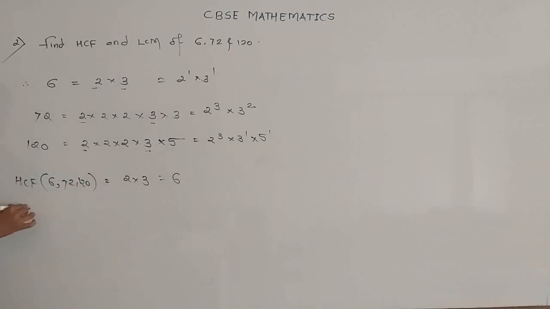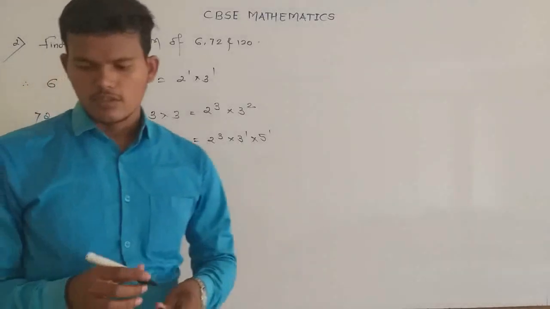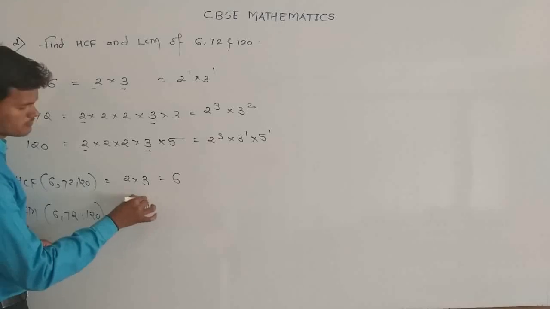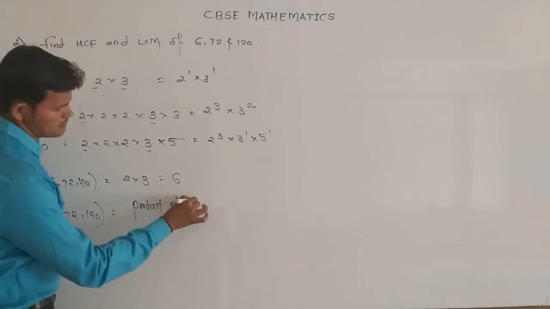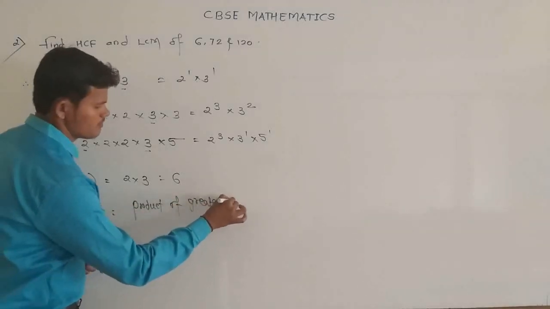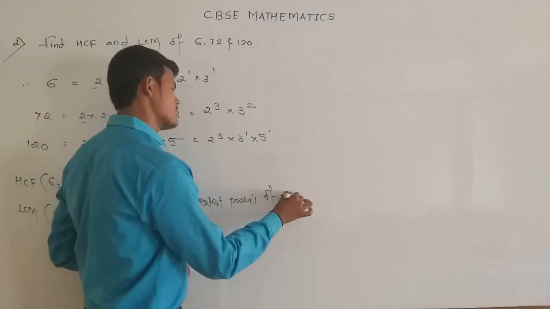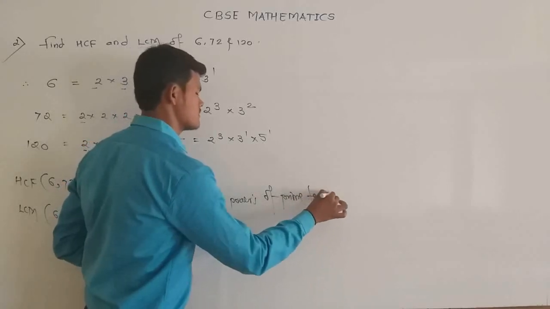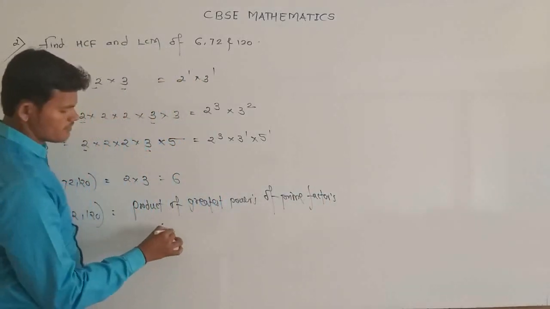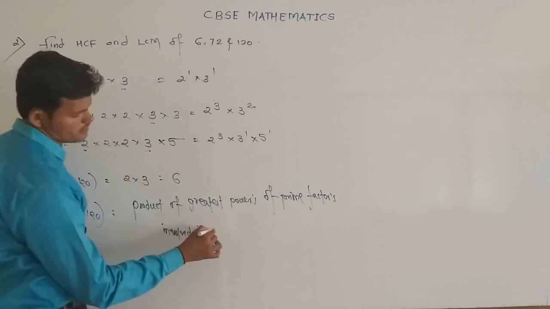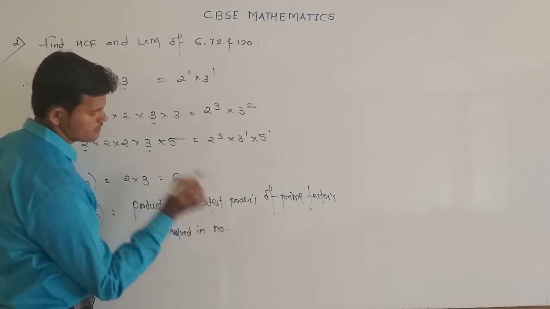Now to find the LCM of 6, 72 and 120, write down the product of the greatest powers of the prime factors involved in the numbers.